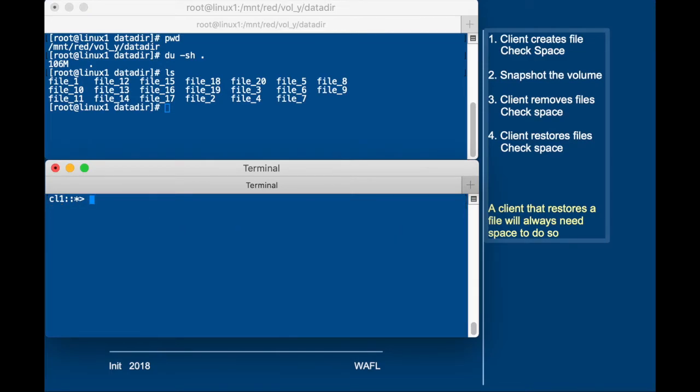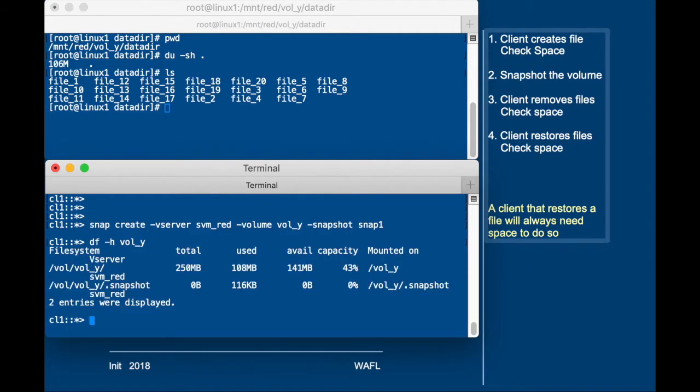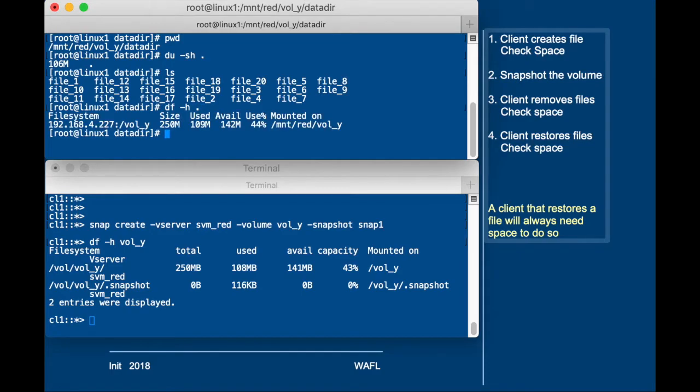Then we create a snapshot and we are going to call the snapshot snap1. Let's just do that. So it's called snap1. And after that we check the space in the volume from the cluster shell. And it tells us that there's a little overhead in the snapshot space. So that's just some blocks. The actual file system is still 108 megabytes. And for the client that's the same. So the active file system has not changed yet.